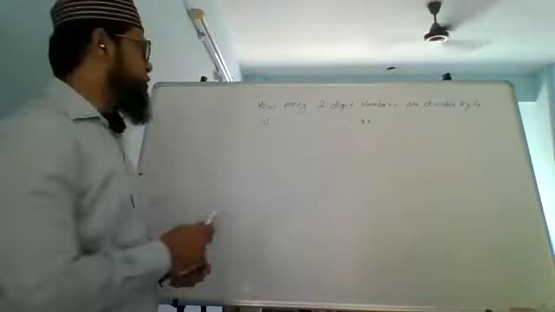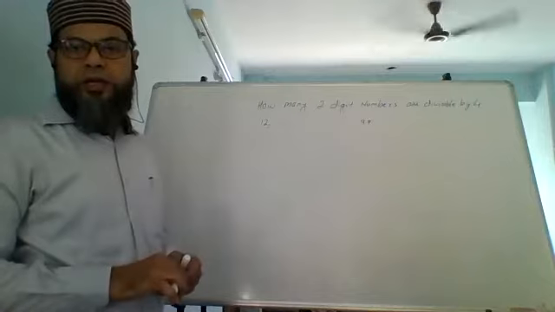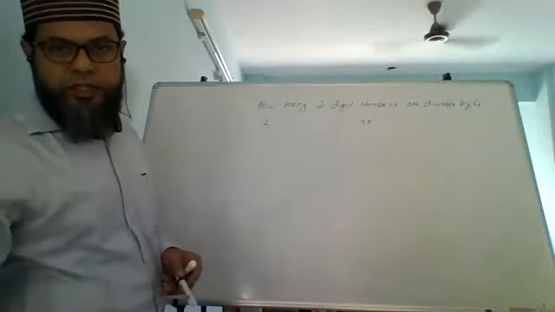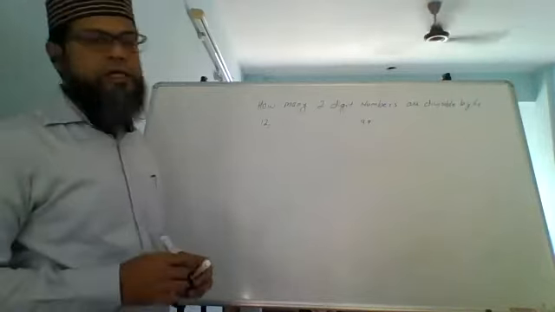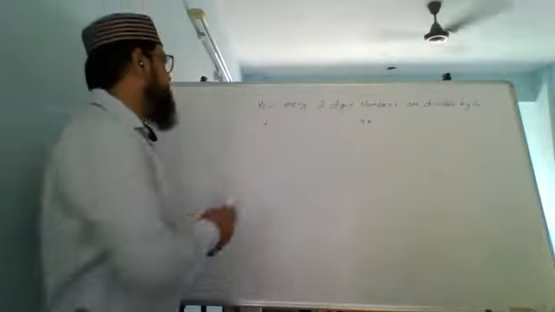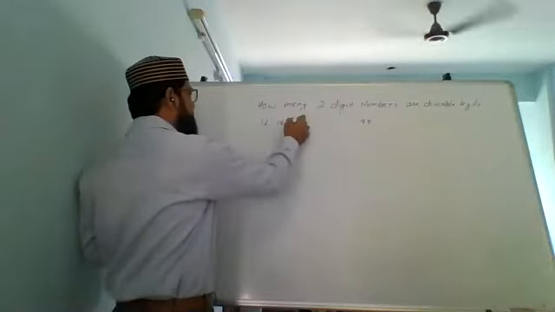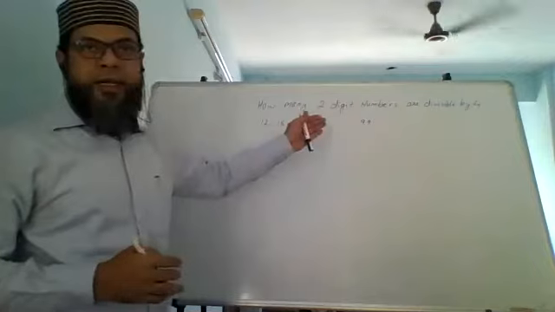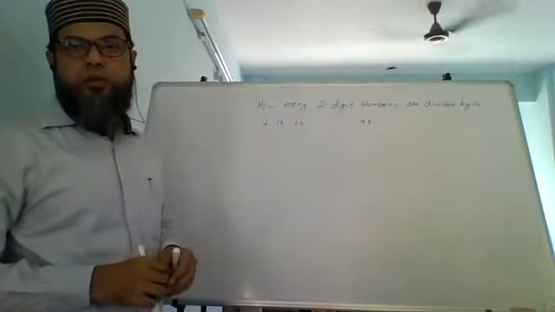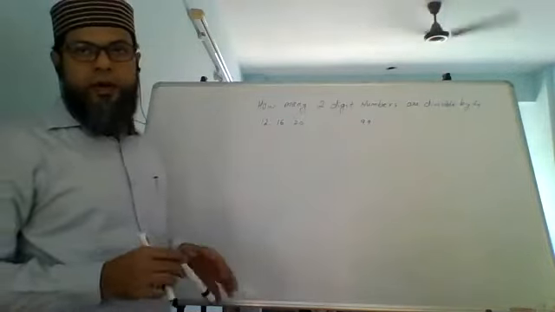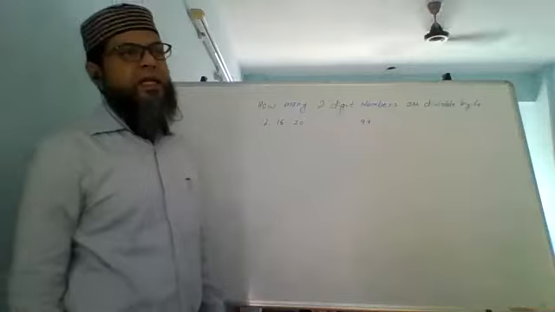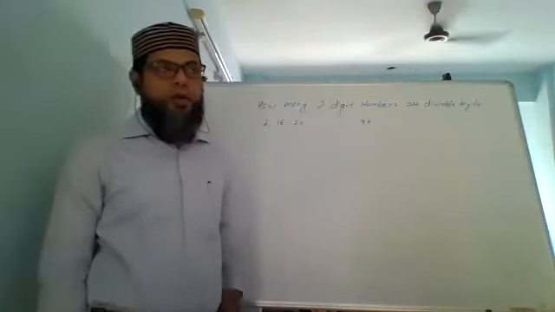12 divided by 4 will give you 3. So the first two-digit number which is divisible by 4 is 12. As we go ahead, the next two-digit number that is divisible by 4 is 16. The next is 20, correct? Up till 99. But is 99 divisible by 4? No, 99 is not divisible by 4. So which is the second highest two-digit number? That is 98. Is 98 divisible by 4?